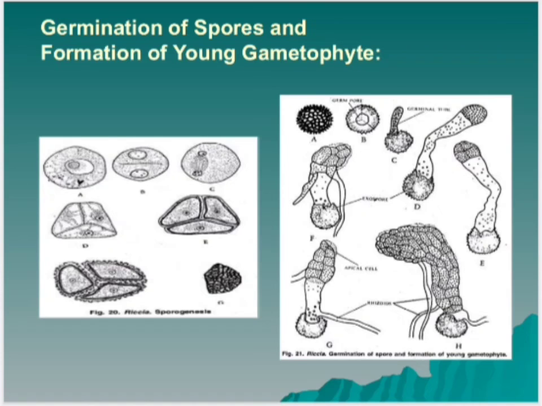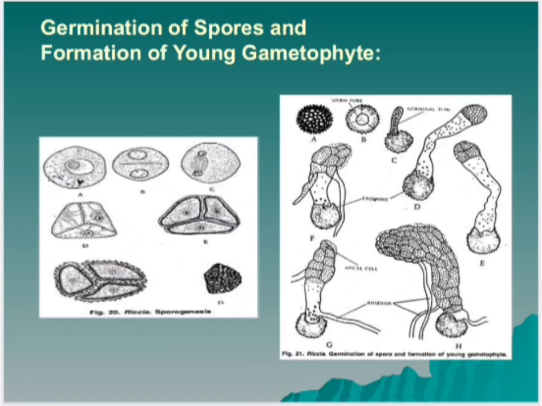Each spore remains surrounded by 3 layers: an outermost ornamental cutinized layer called exosporium, the middle layer called mesosporium and the innermost layer called the endosporium. The endosporium is made up of cellulose and pectose. Light, low temperature and water are essential for spore germination.